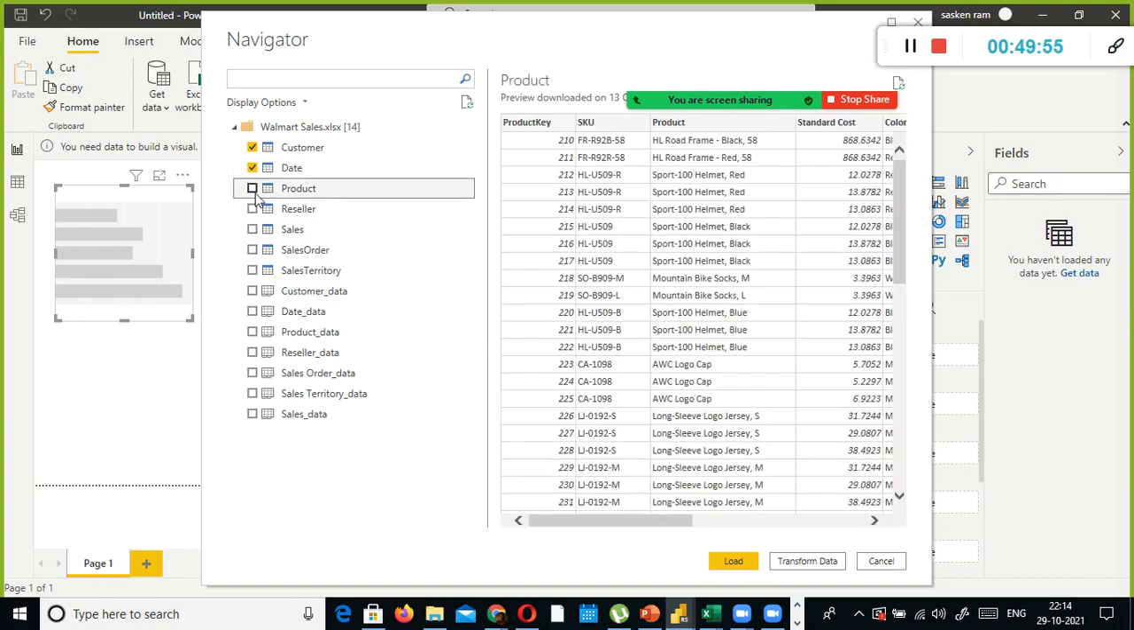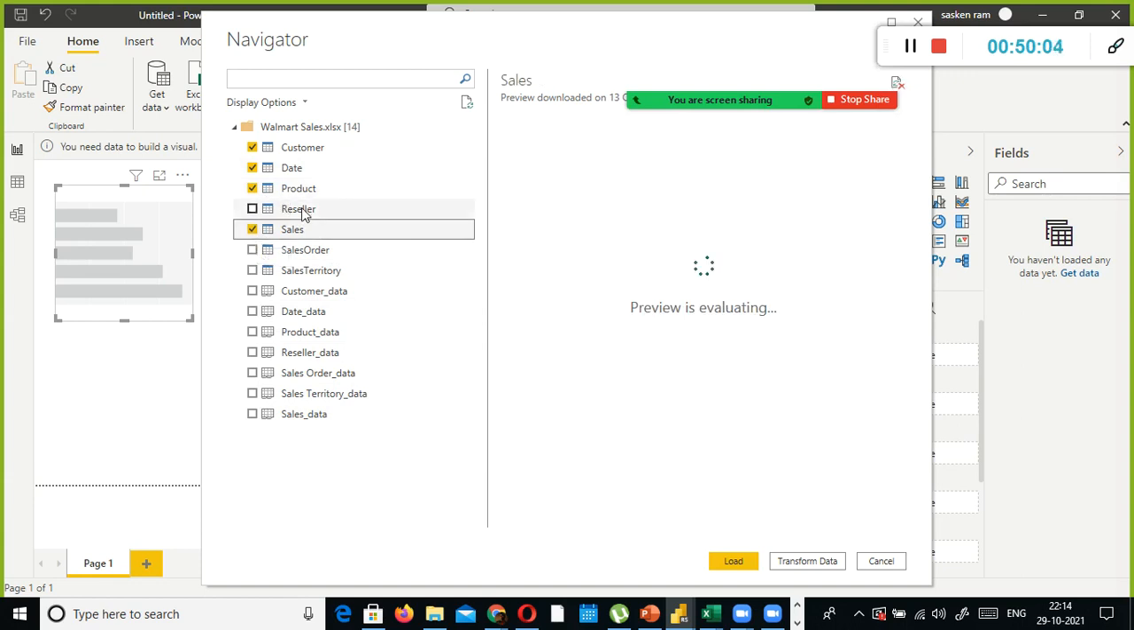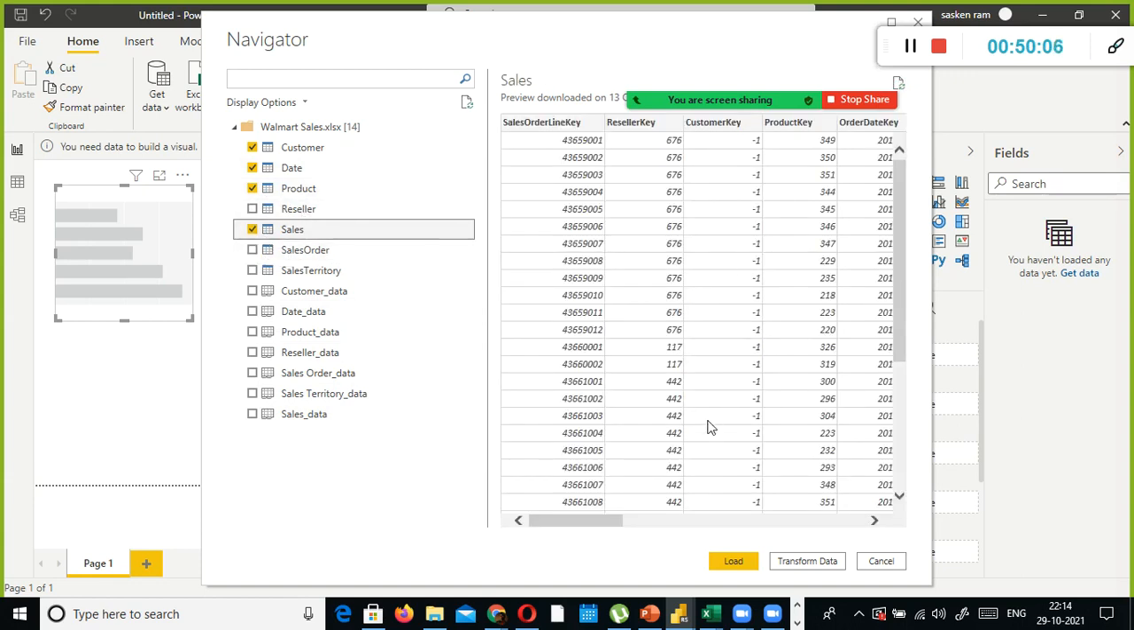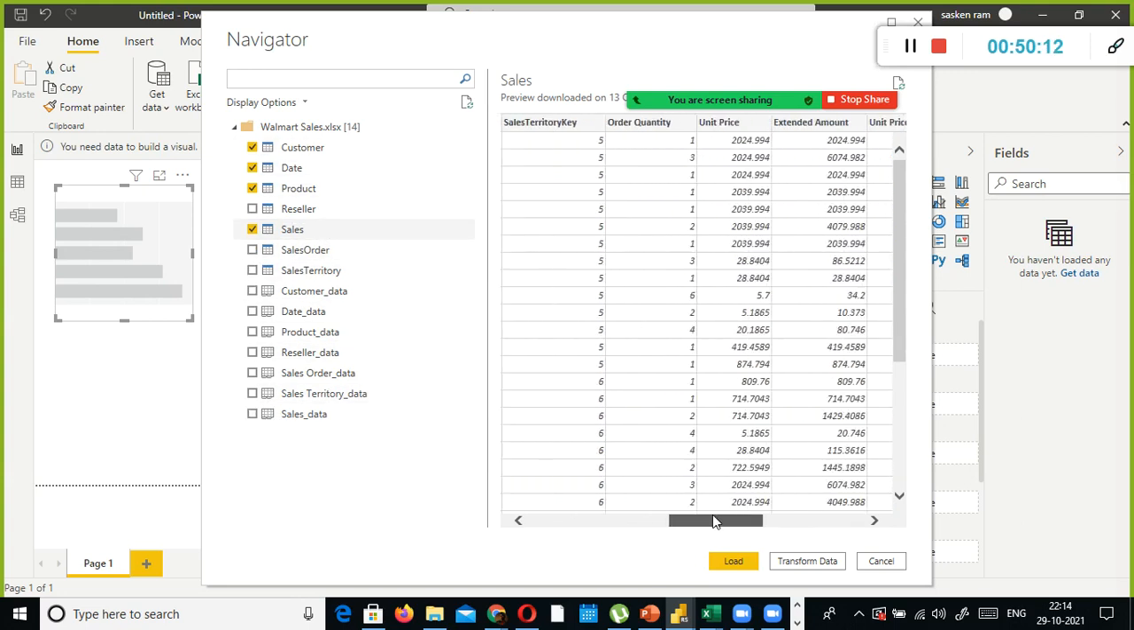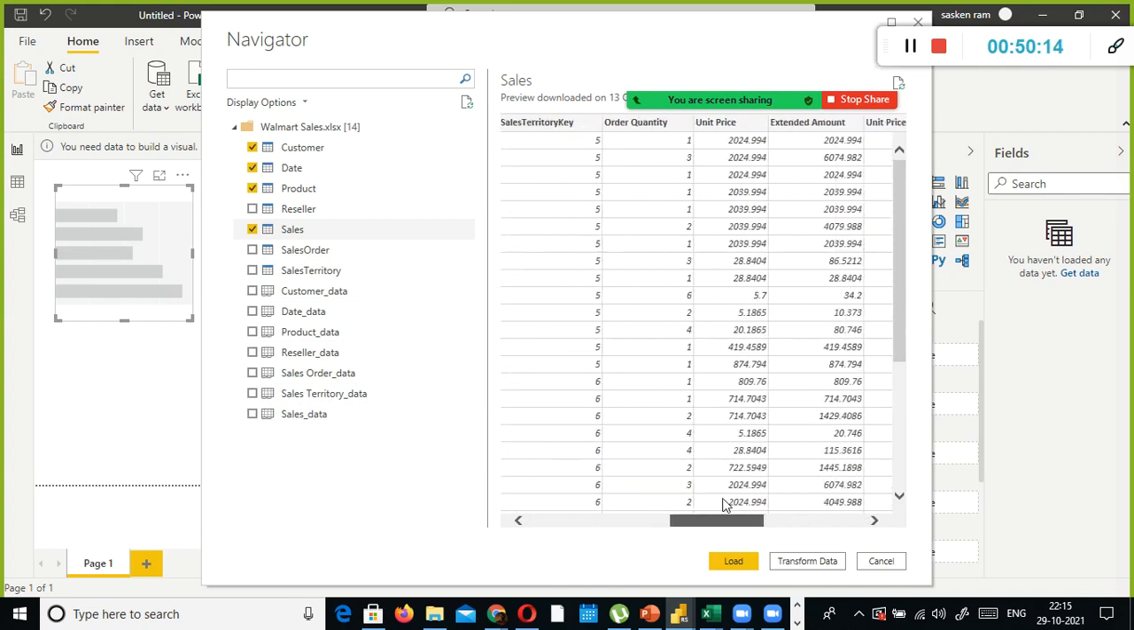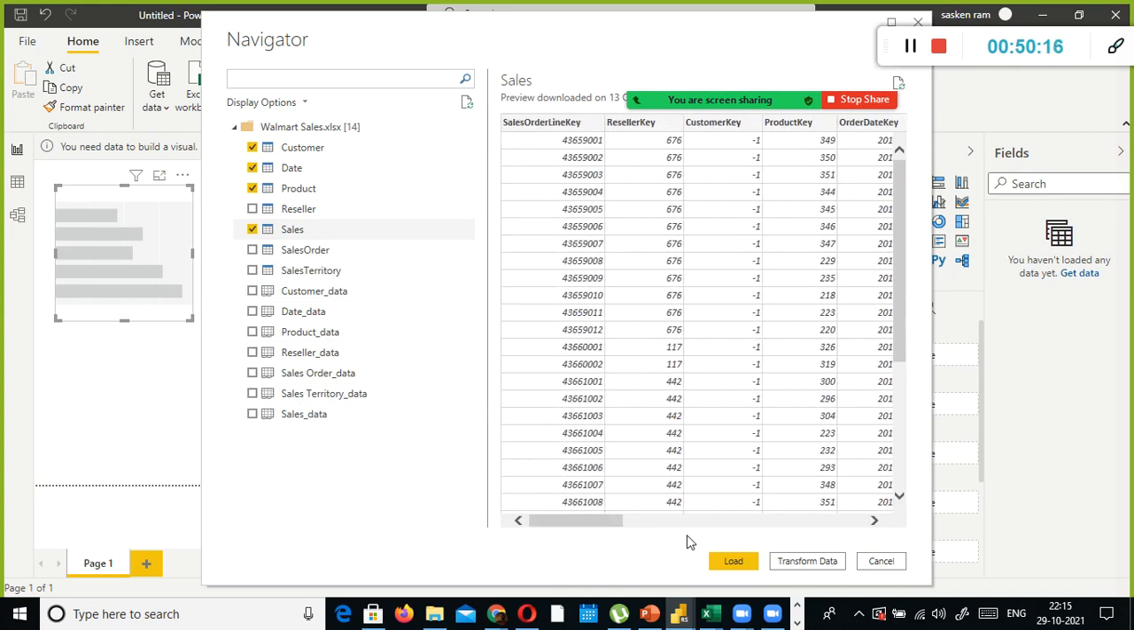And I need the product detail also. Product data is also required, because I need to find out the sales for the product, right? Product-wise sales I need to understand. And also customer, and I selected a product key, order key, sales order line key, and all the values are there. Let us select this one.